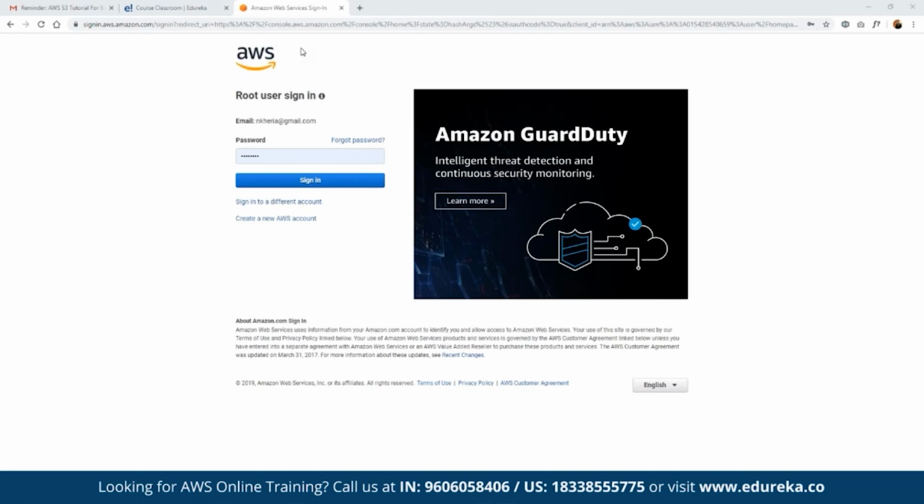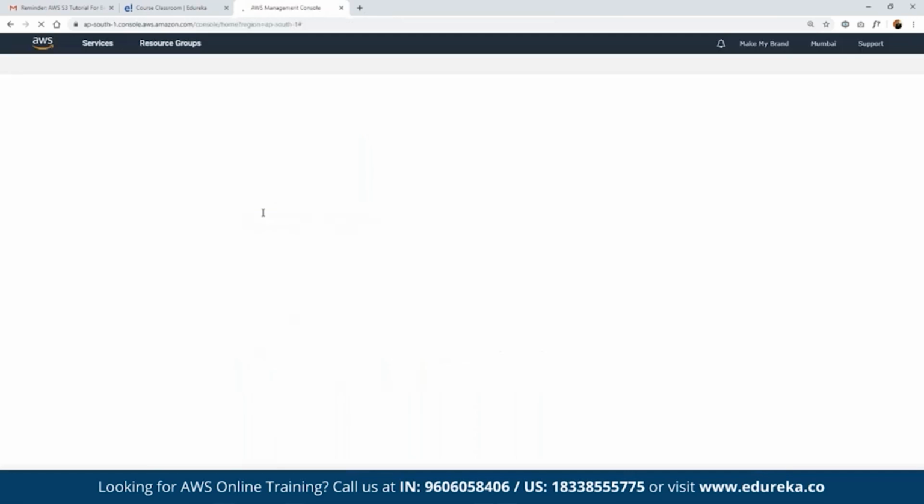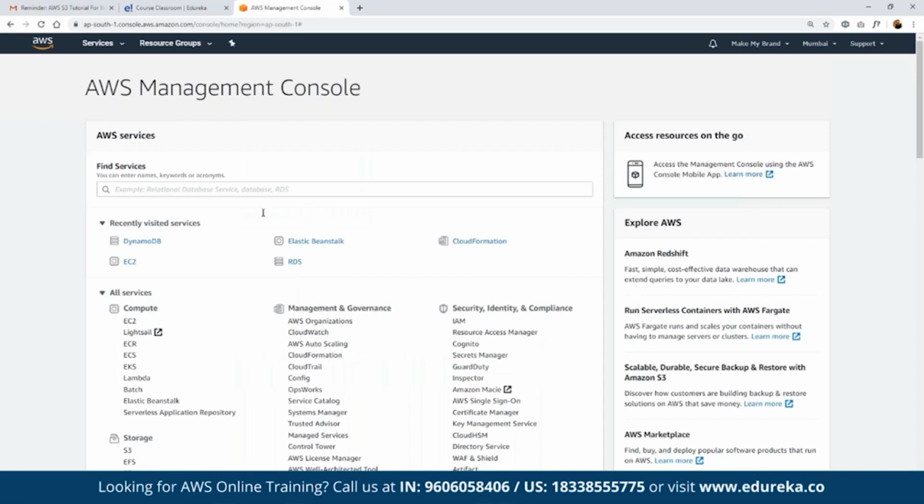For logging into the console, we can simply type in console.aws.com. Here we have to enter the MFA code for our account. Once we log into our AWS, this will be the dashboard that we will be looking at. Now we can use the search bar here, or the one available on top, as a part of services. So here we can search for the service named S3, and we have the S3 service available.